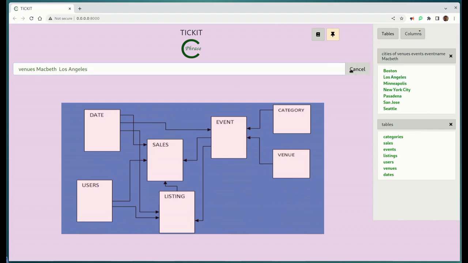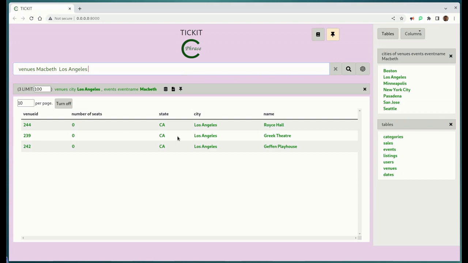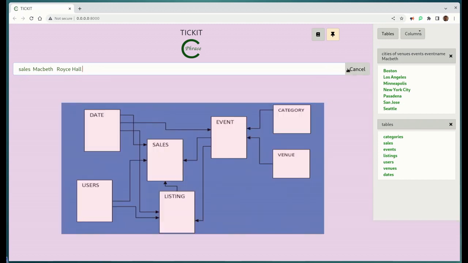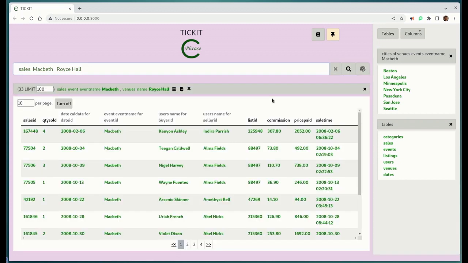This launches CPhrase, and what we get back are the venues. So we have Royce Hall. Let's focus here on Royce Hall and look at the sales for the Macbeth event at Royce Hall. These sales are tickets that were exchanged between agents. We have all the tickets here, and we have the seller and the buyer. Those are both users in the system.